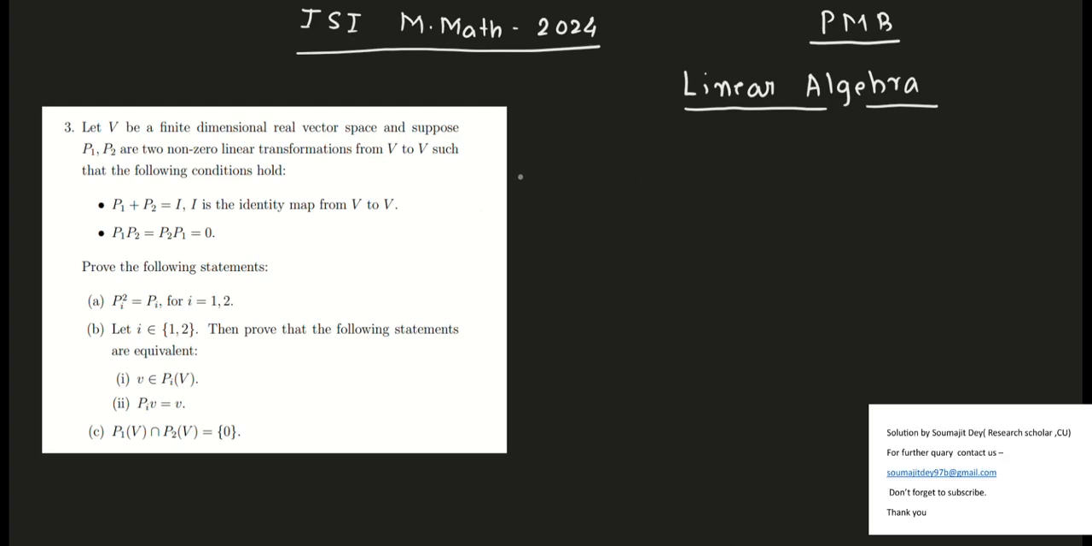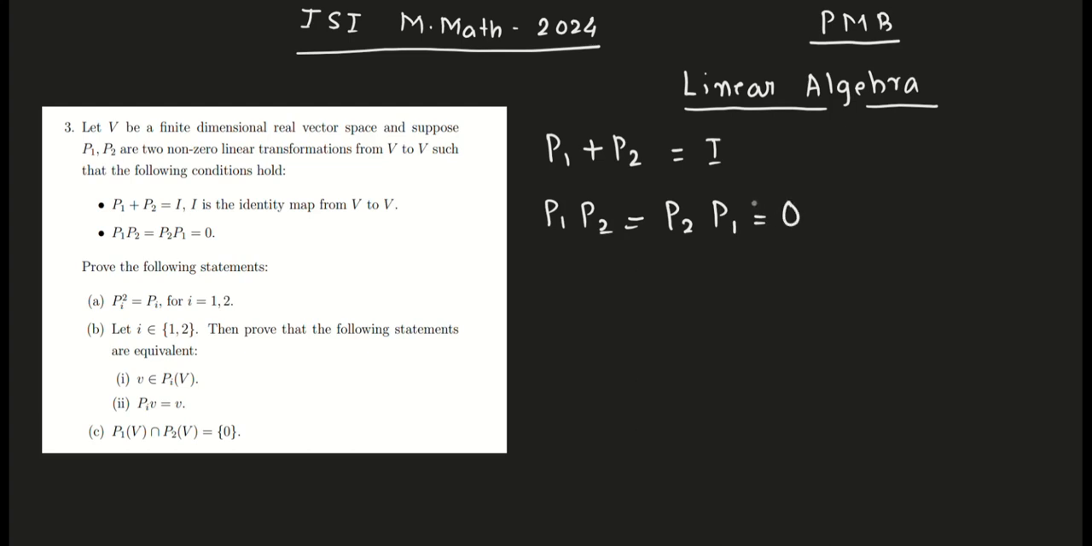The conditions given to us are: P1 plus P2, the sum of these two linear transformations, is the identity linear transformation. The second is that P1 P2 equals P2 P1, which is equal to the 0 linear transformation. Now I need to prove that the following statements hold. What is the first statement? Pi squared equals Pi for i equal to 1, 2. It means each of these linear transformations P1 and P2 is an idempotent linear transformation.